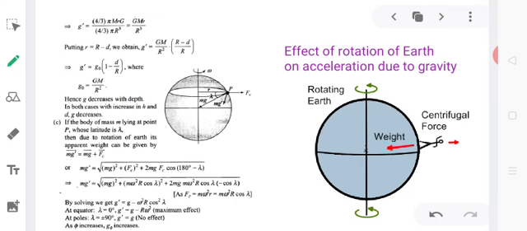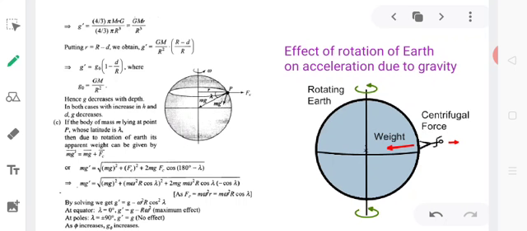As we know that Earth undergoes two types of motion. It is rotating about its axis as well as revolving around the Sun. So there is an effect of the rotation of Earth on the value of acceleration due to gravity, due to which we find that at different positions on the surface of the Earth, the value of acceleration due to gravity is different. This means the value of acceleration due to gravity is maximum at the poles and minimum at the equator.